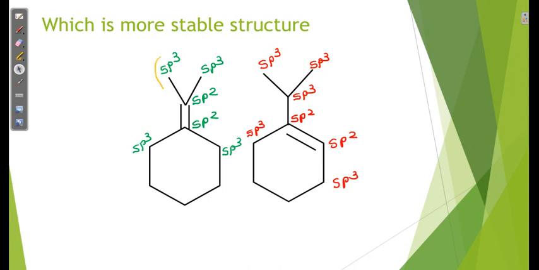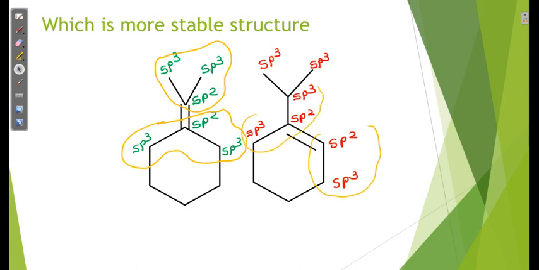So if I look here, I have to decide whether hyperconjugation is possible or not. Yes, hyperconjugation is possible between this group, and hyperconjugation is also possible between this group. So here also hyperconjugation is possible between these two and between these two. Now I have to decide which is more stable. Both have hyperconjugation, so I have to decide which contains the greater number of hyperconjugating structures.